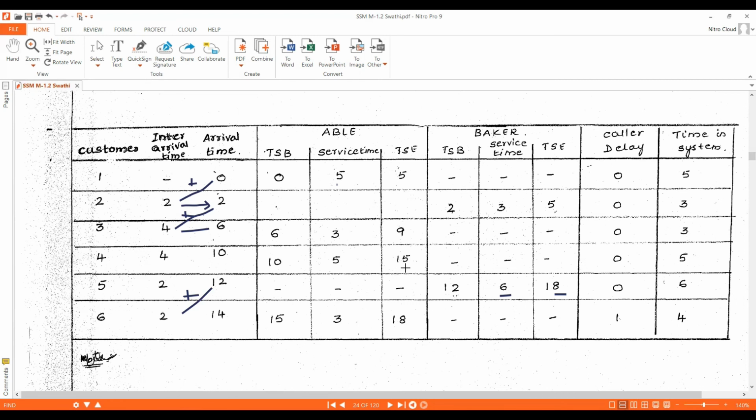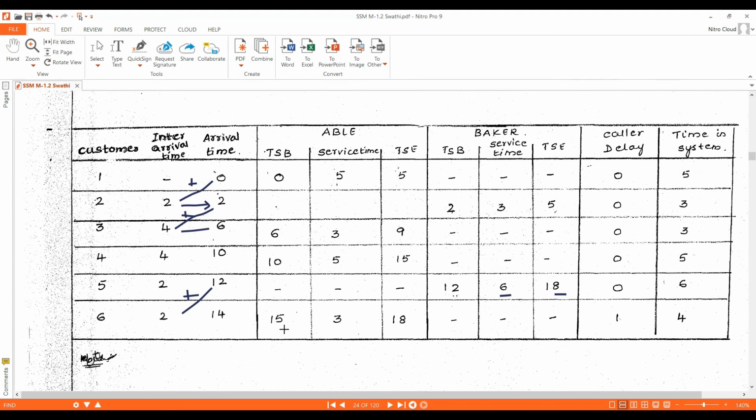So customer 6 will wait in the waiting queue until Able or Baker becomes free. Able becomes free at simulation clock time 15, so customer 6 will be allotted to Able. Able will start servicing customer 6 immediately once he completes customer 4's service, at simulation clock time 15.